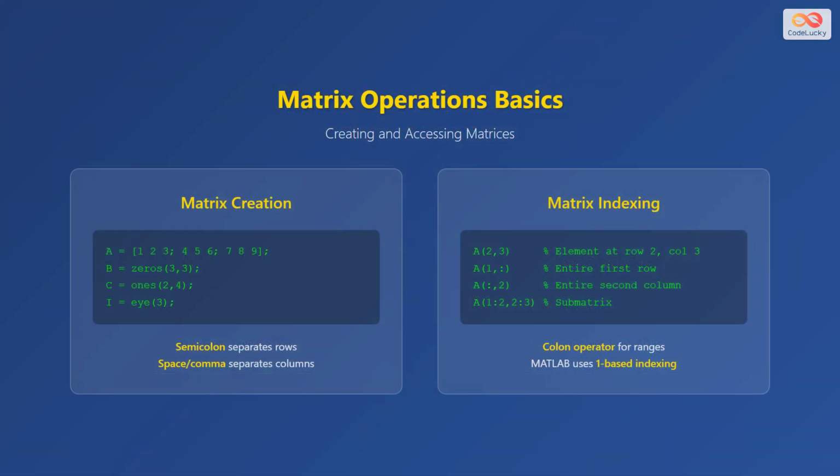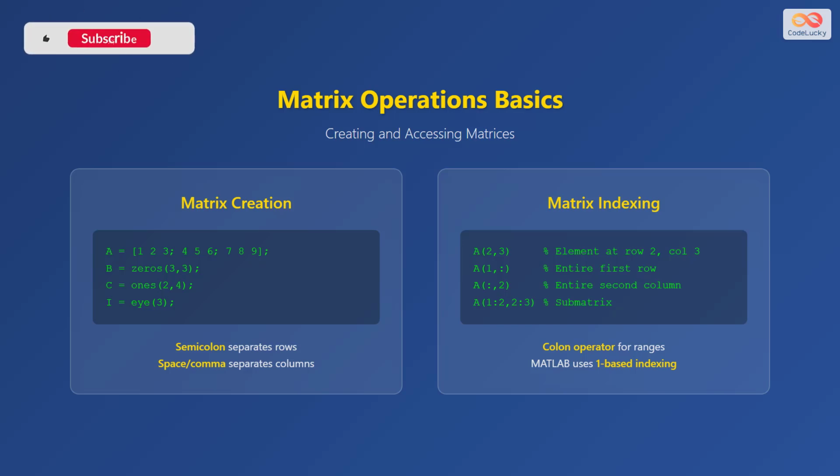Matrix creation and manipulation form the foundation of MATLAB programming. To create a matrix, you use square brackets with semicolons separating rows, and spaces or commas separating columns within each row. For example, A = [1 2 3; 4 5 6; 7 8 9] creates a 3 by 3 matrix.